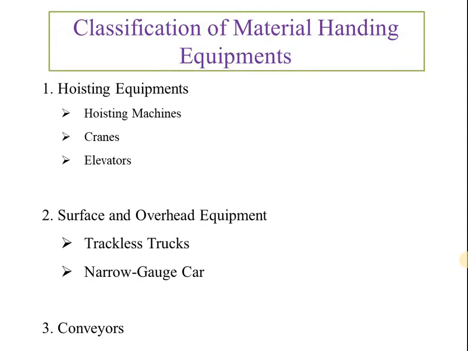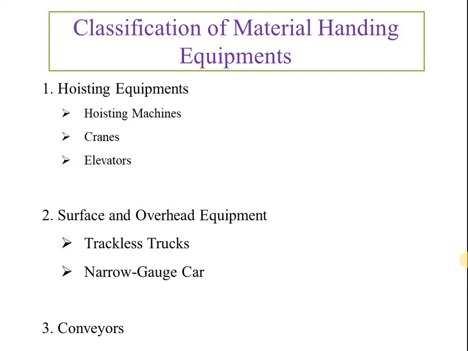Next, classification of material handling equipments. Basically, material handling equipments are categorized under three categories: hoisting equipment, surface and overhead equipment, and conveyors. When we talk about hoisting equipments, the hoisting machine, crane and elevators come in this category.